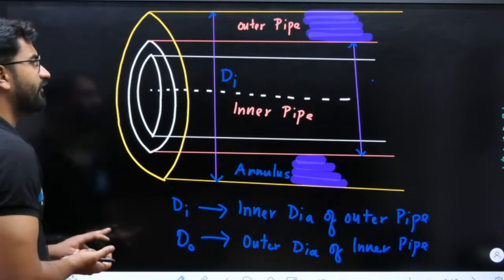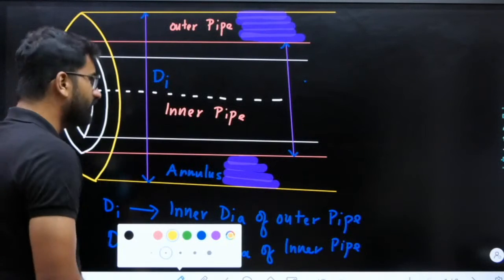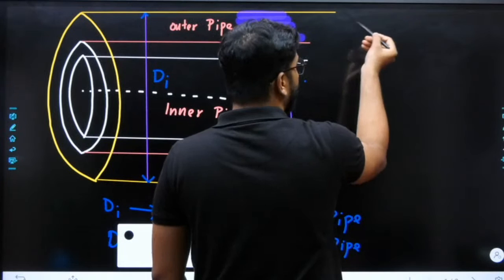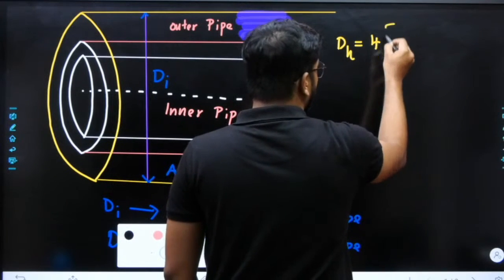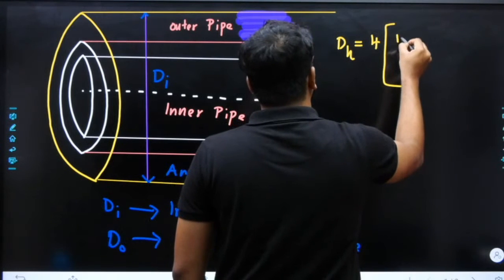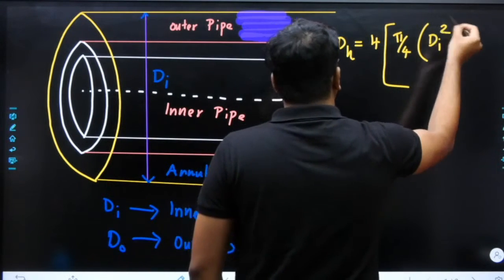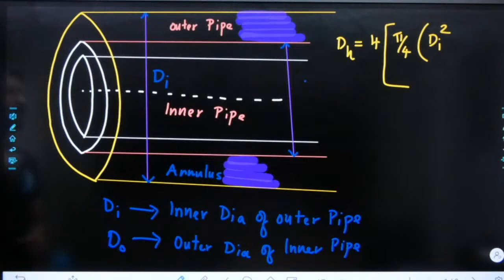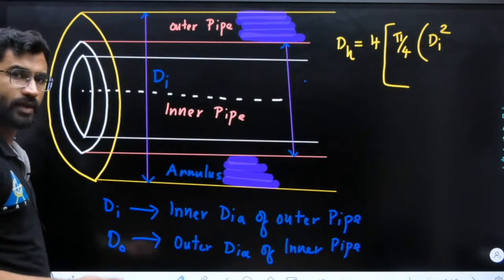Which area will be the flow area for annulus? So everybody knows the equation. So let us see the equation first of all. What is the equation? That is your flow area, or your hydraulic diameter equation, is 4 into flow area. I am writing first pi by 4 into Di square. So if I say pi by 4 into Di square, right? What I am doing actually, right?